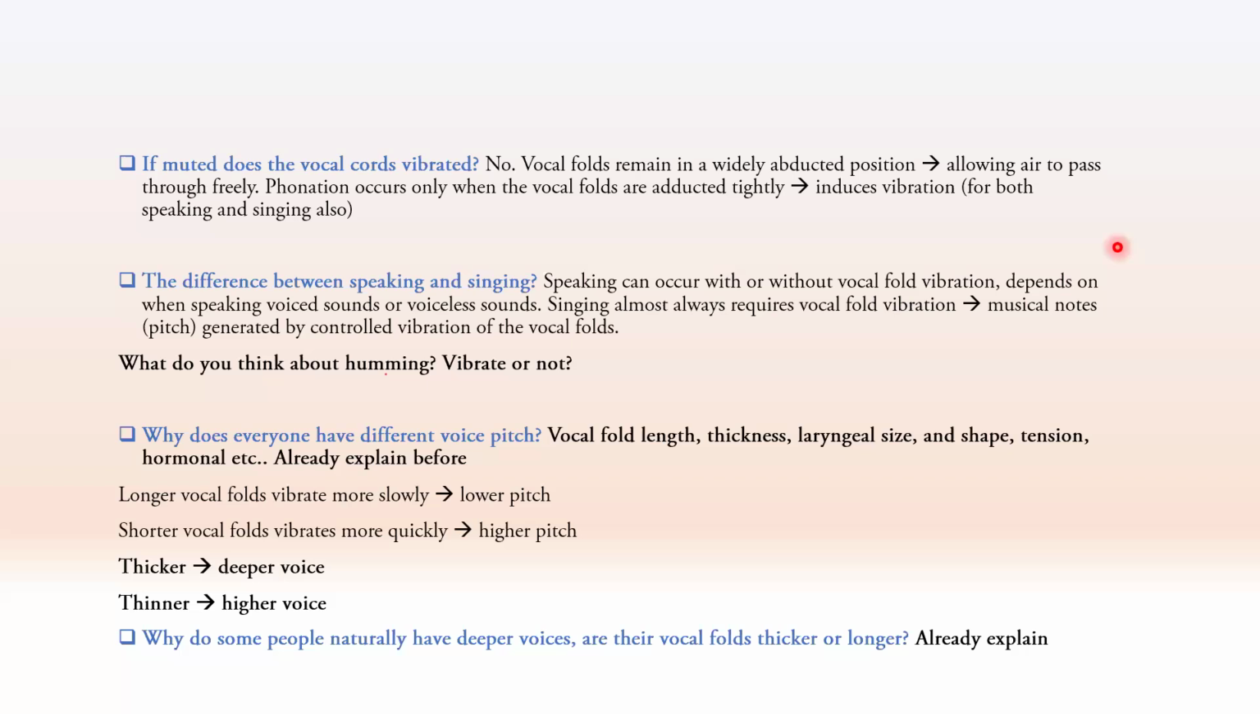And the next question is, why does everyone have a different voice pitch? Okay, I already explained before in the slide: vocal fold length, thickness, laryngeal size and shape, tension, and hormones. The longer vocal folds vibrate more slowly, resulting in a lower pitch, and the shorter vocal folds vibrate more quickly, resulting in a higher pitch. The thicker vocal folds result in a deeper voice, and thinner vocal folds result in a higher voice.